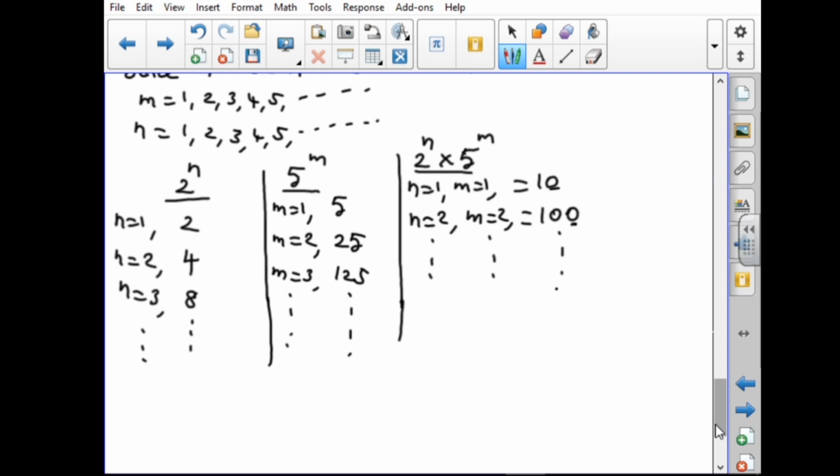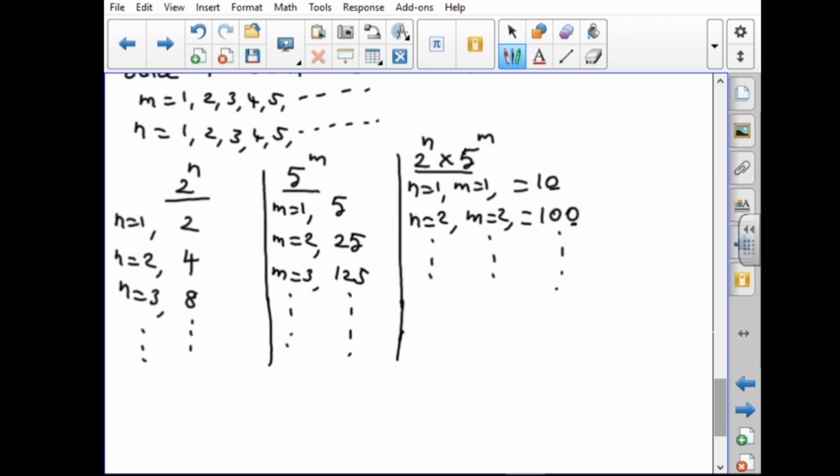But the question asks for what values 2 power n into 5 power m ends in 5. Since the last digit will be 0 only and not any other number, in this sum there is no solution, no value.